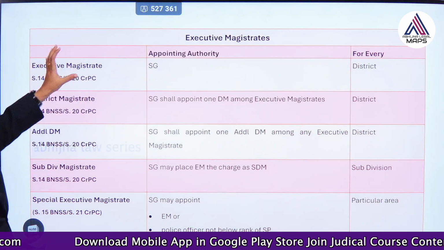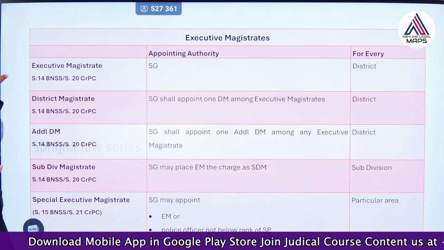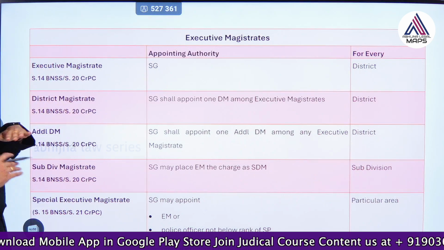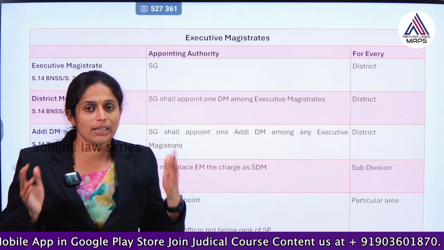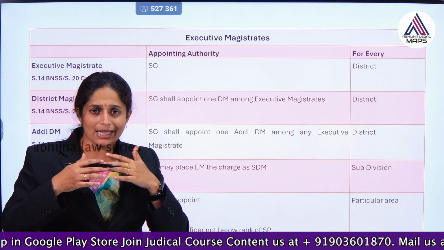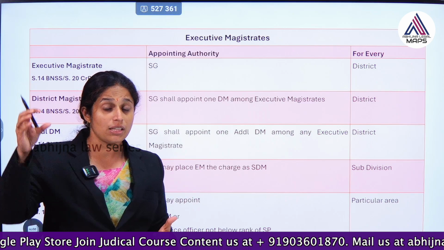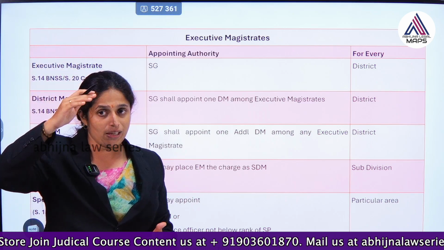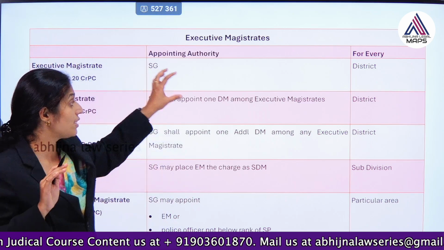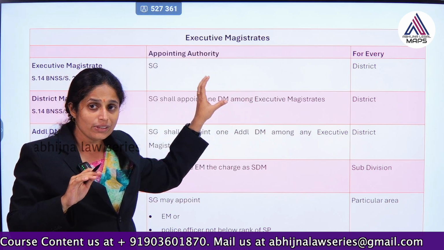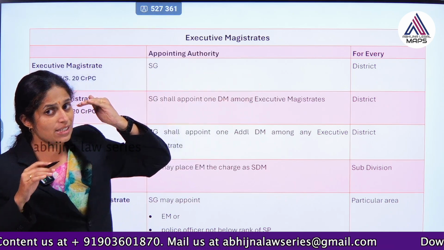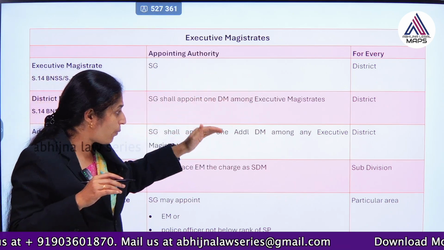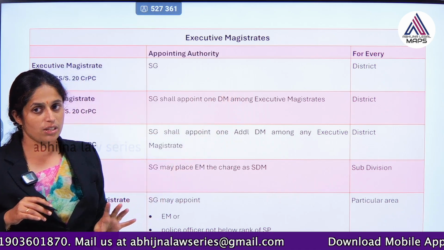Okay, first let us understand executive magistrate. Even in the category of executive magistrate, executive magistrate is a common name. Okay. So, many executive magistrates could be there. Among them, the chief who is at the top level can be appointed as a district magistrate. Along with him, persons of the same cadre may be appointed as additional district magistrate.